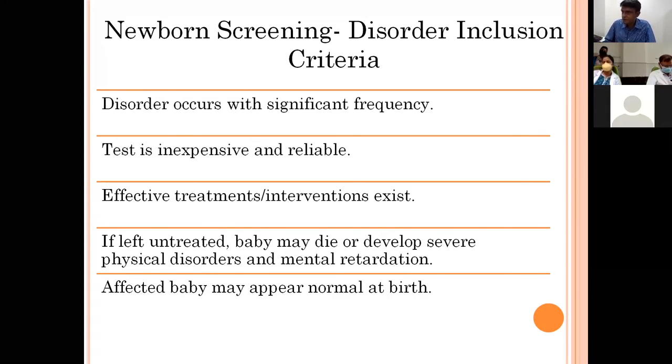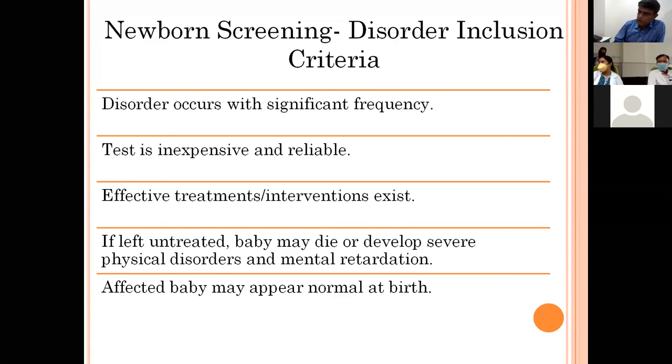The test should be inexpensive so that it can be offered to a great number of patients with less expenditure. Also, effective treatment or intervention should exist for that disorder, because if no treatment is available, then there is no point in finding out that disorder. So treatment should be available. Also, if the baby is left untreated, the baby may die or develop severe physical disorders and mental retardation. So the disorder should have some symptoms, because there are many metabolic disorders which do not show any symptom. So there is no need to test or to treat these disorders.